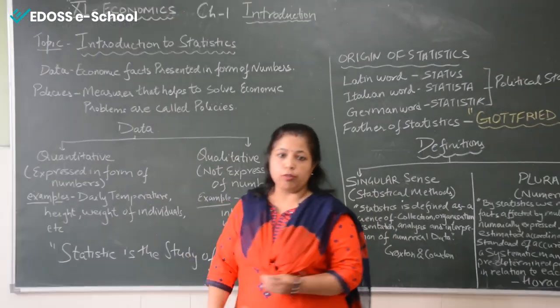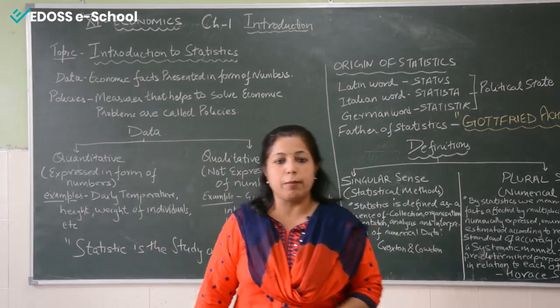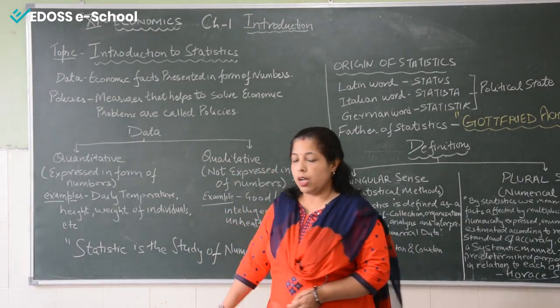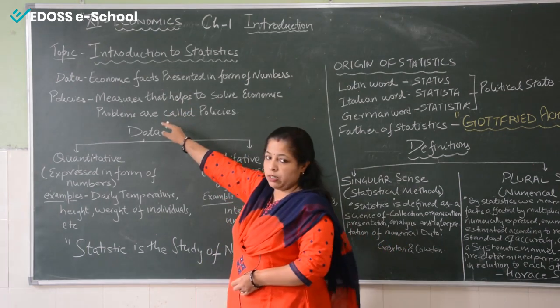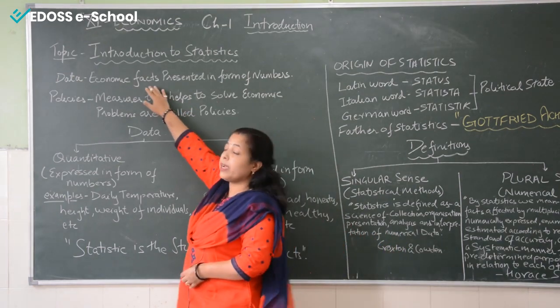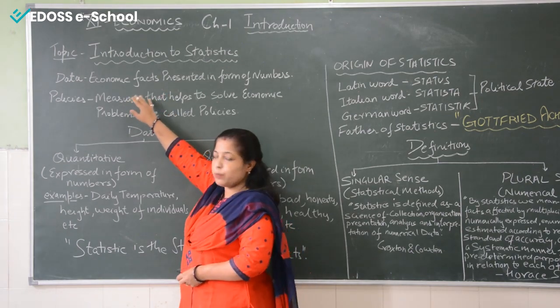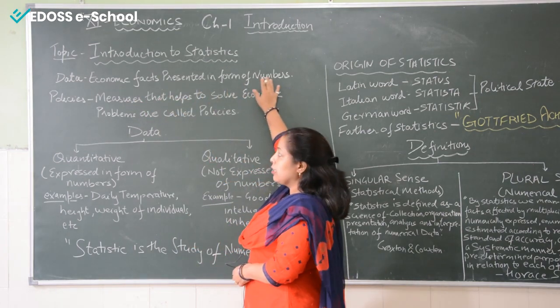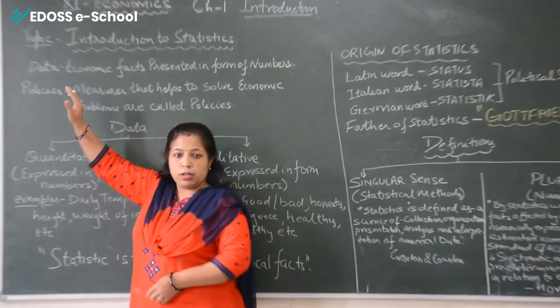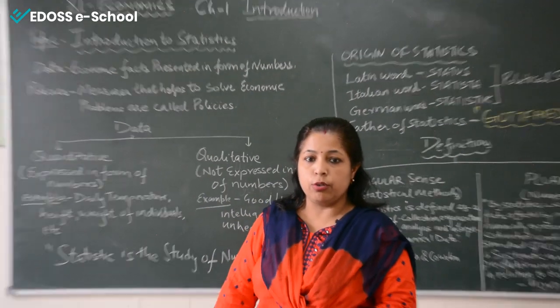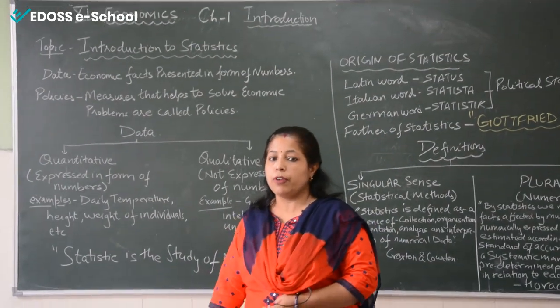As you all know, in the previous class we have studied about economic facts and economic problems. Now, the data which is collected in the form of economic problems or economic facts, and when it is presented in the form of numbers, that becomes data. So what is data? Data is an economic fact or economic issue which is presented in the form of numbers.